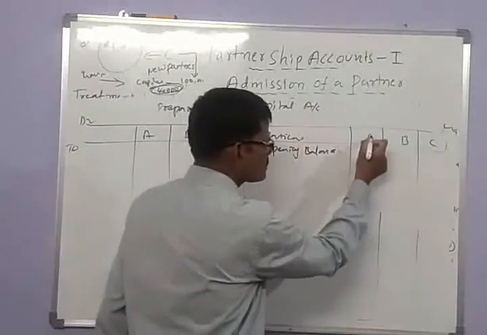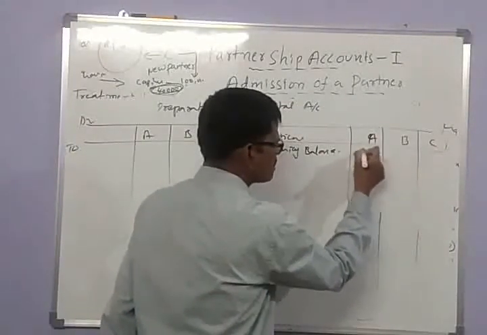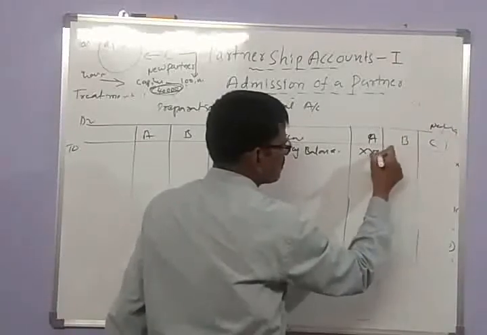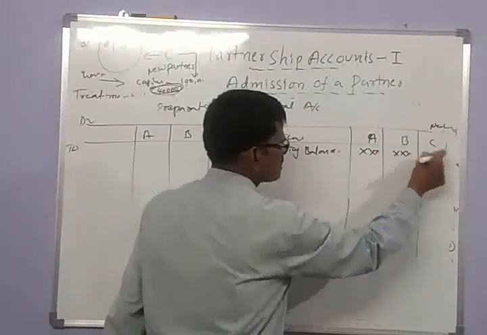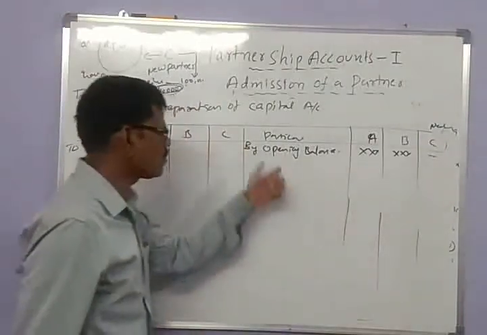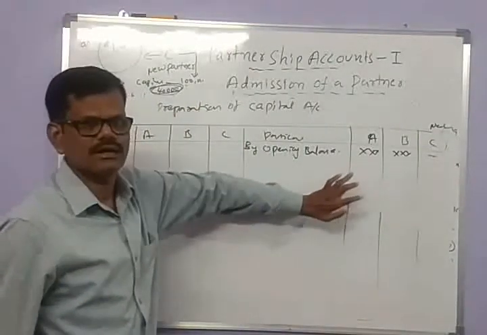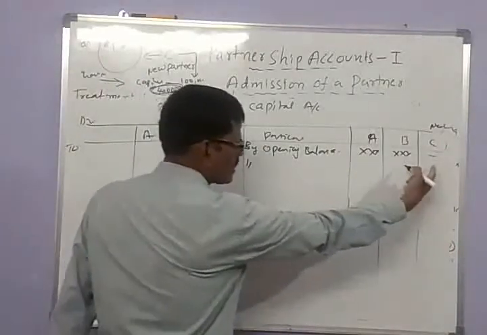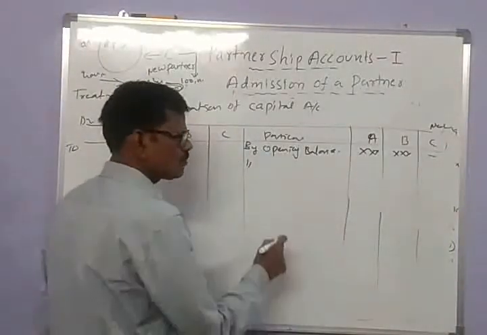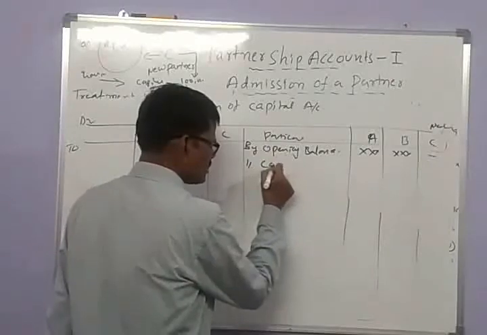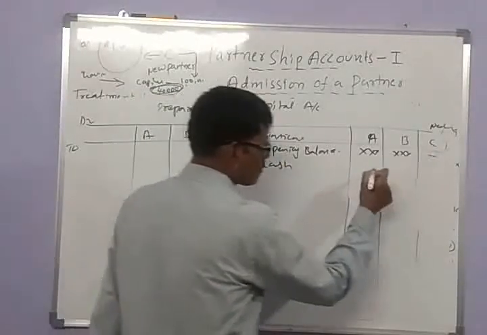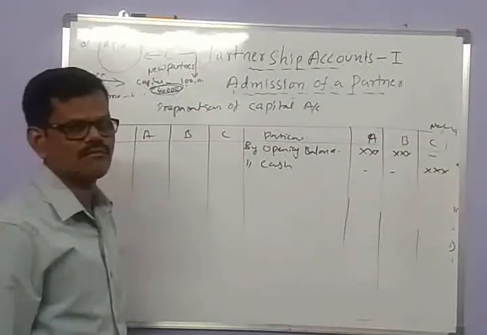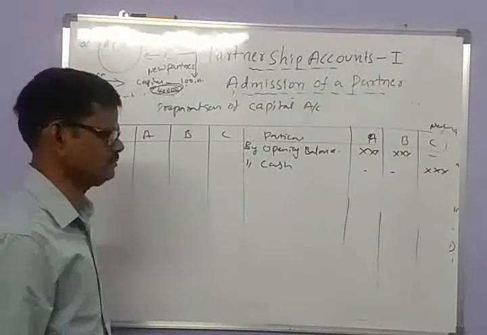Suppose A is a new partner: B and C have opening balances, and A doesn't. So the opening balance is recorded on the credit side, and for the new partner's capital brought in through the cash account, it is credited to that partner's capital account.